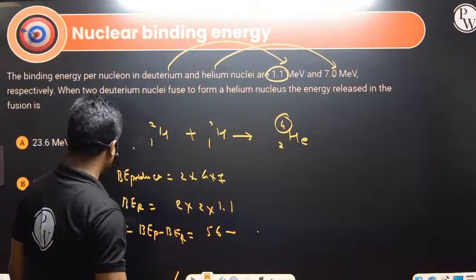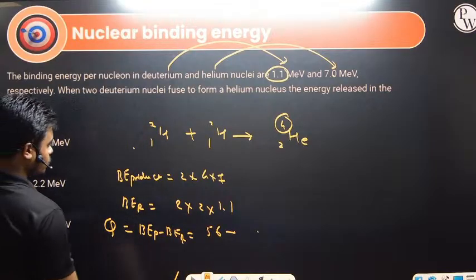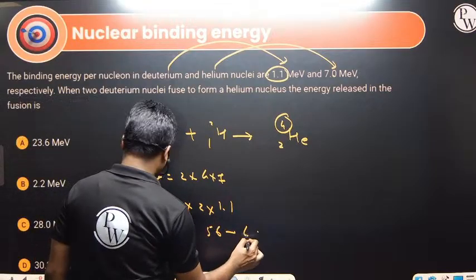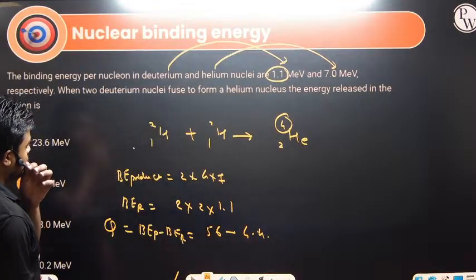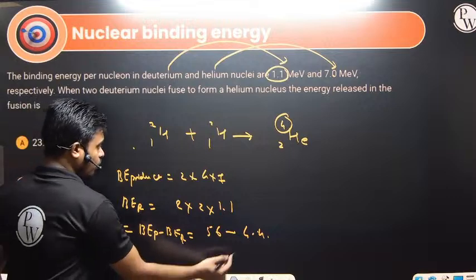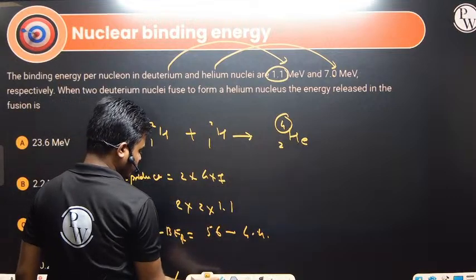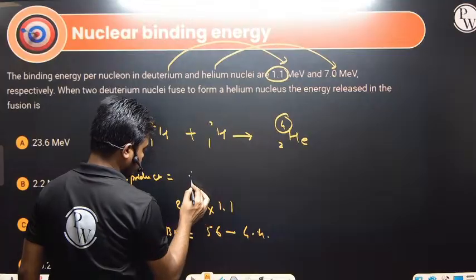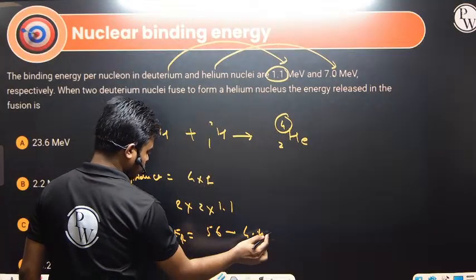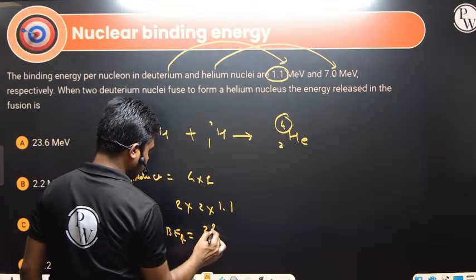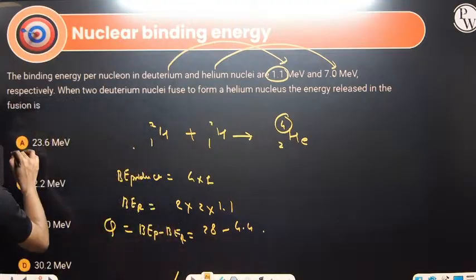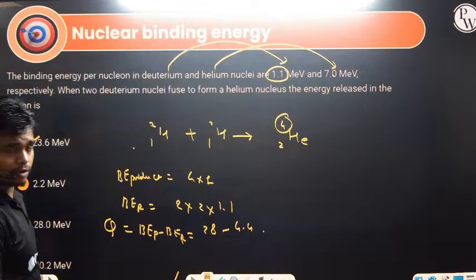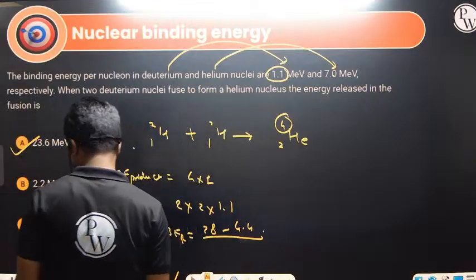Sorry, we are not getting 2 times of this for the product, only a single time. So this will be 4 into 7, which is 28, minus 4.4. So this will be approximately 23.6 MeV.